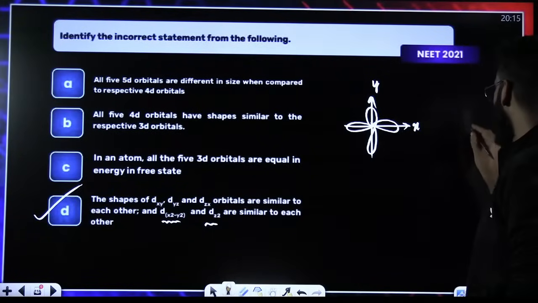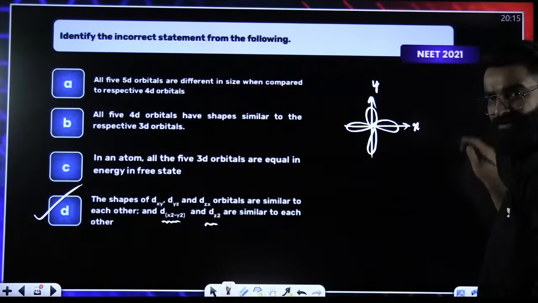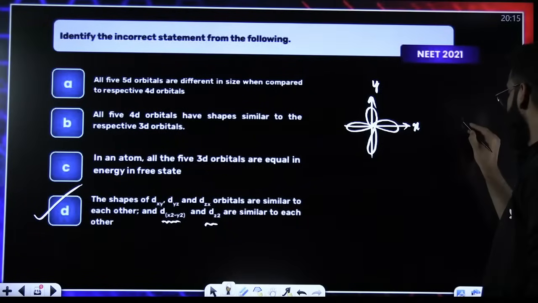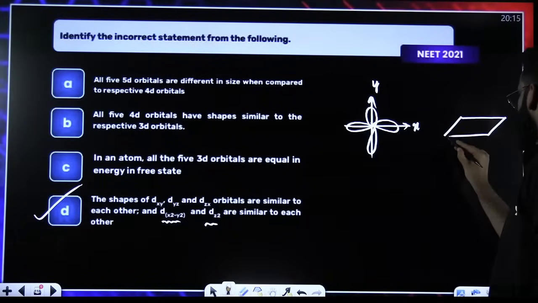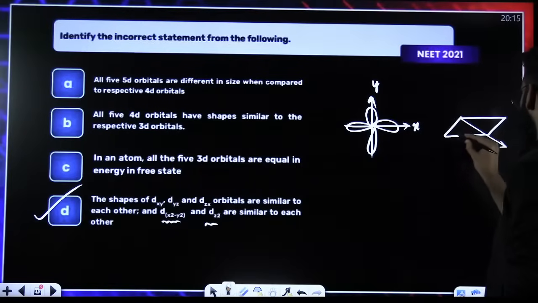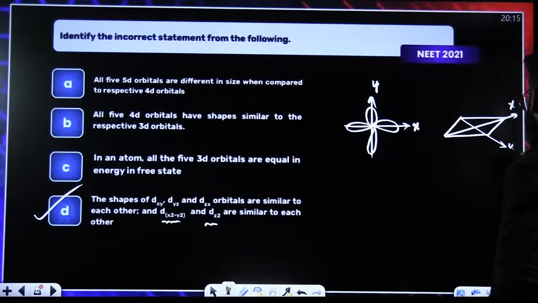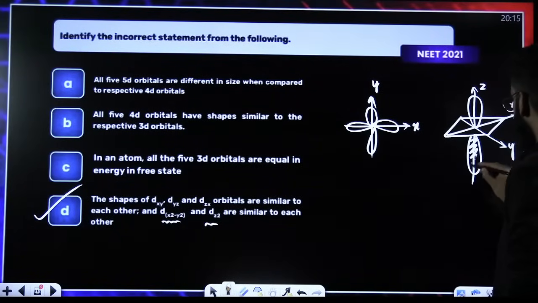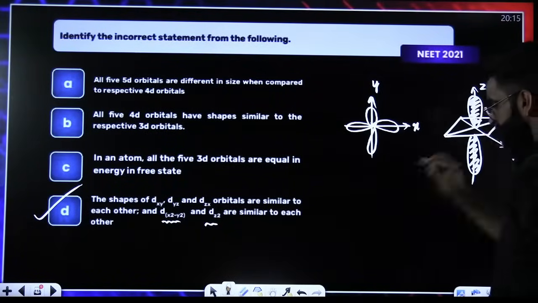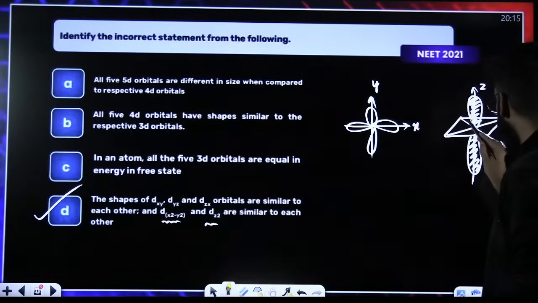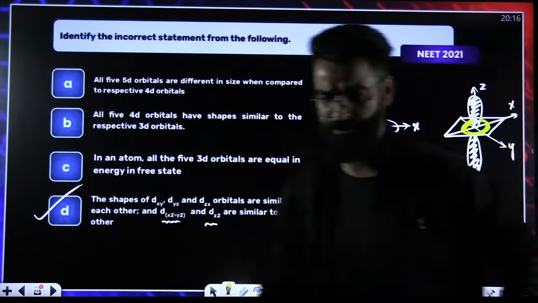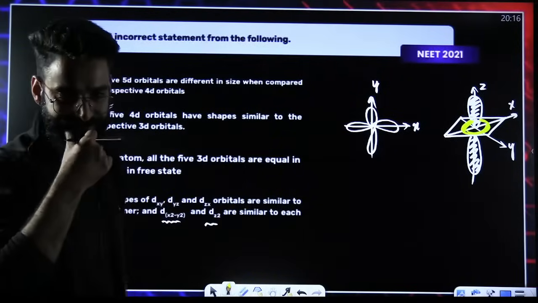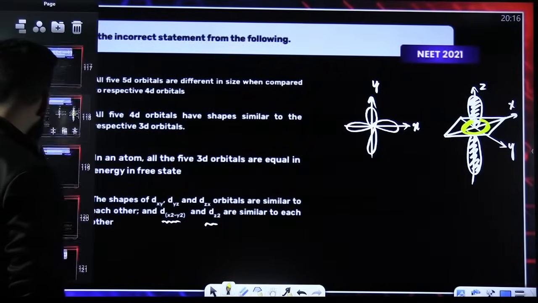This is how it looks. Do you remember how dz square looks like? You should know it, people. This is how dz square looks like. Are they similar? No, they are not.